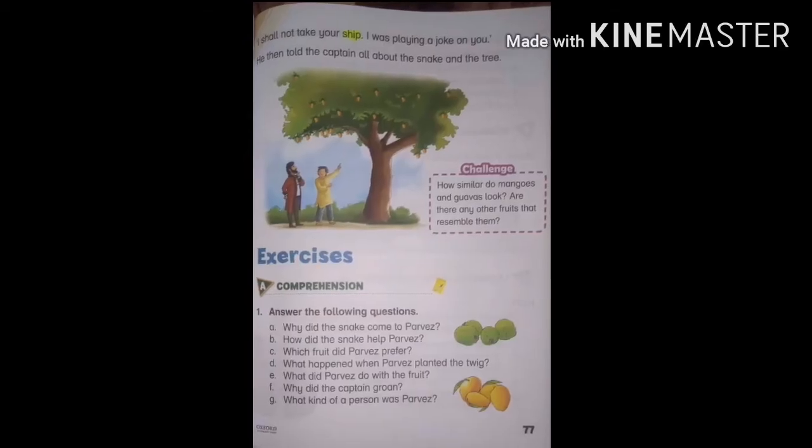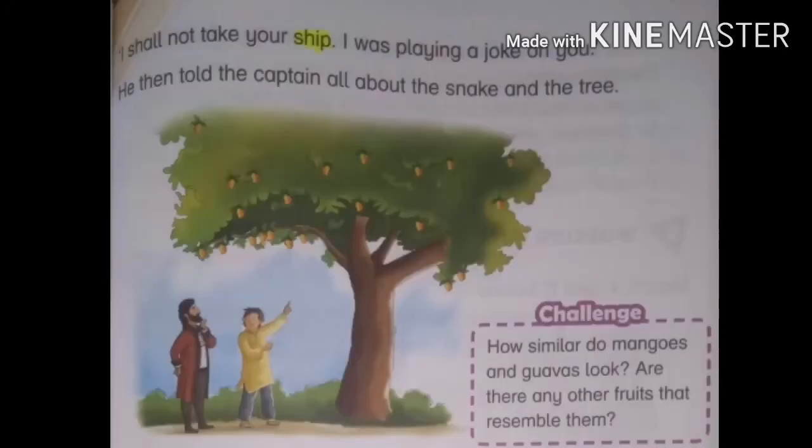Come to the page number 77. Next and the last paragraph is, "I shall not take your ship. I was playing a joke on you." He then told the captain all about the snake and the tree.